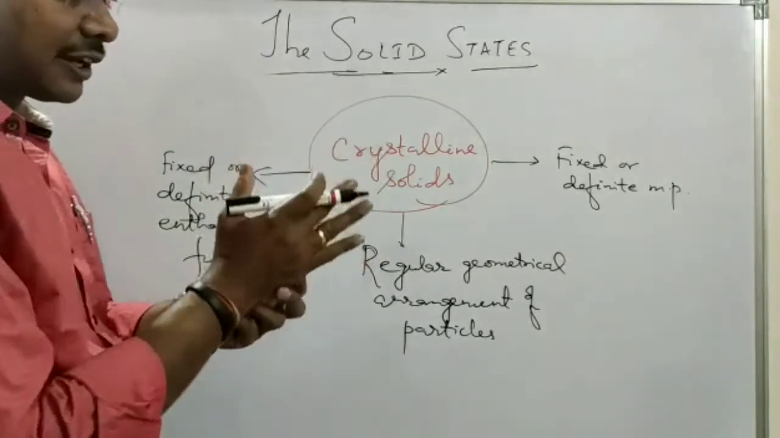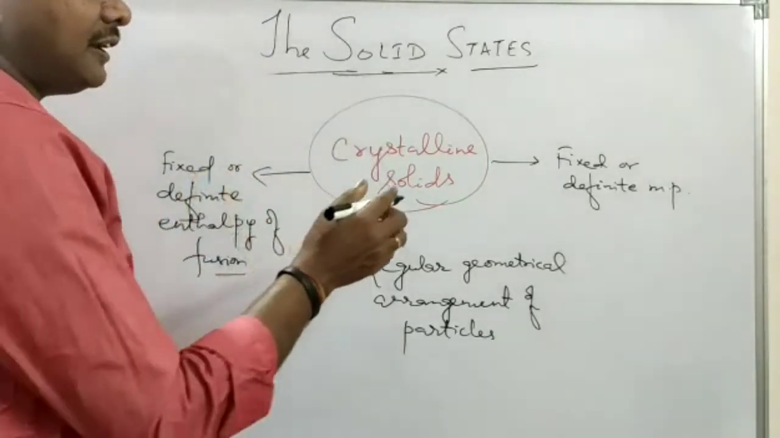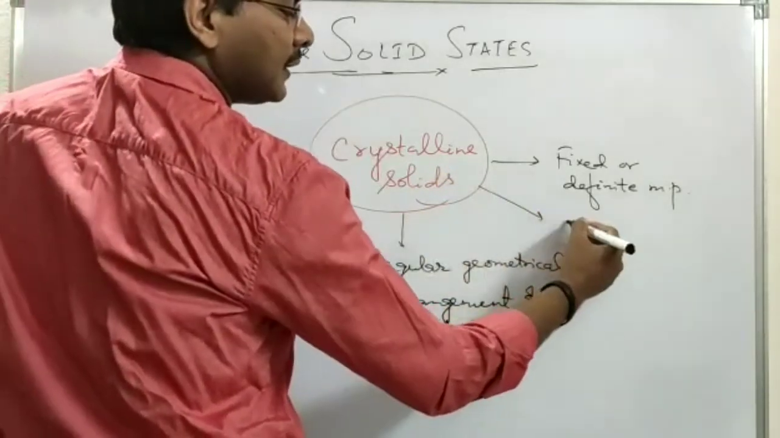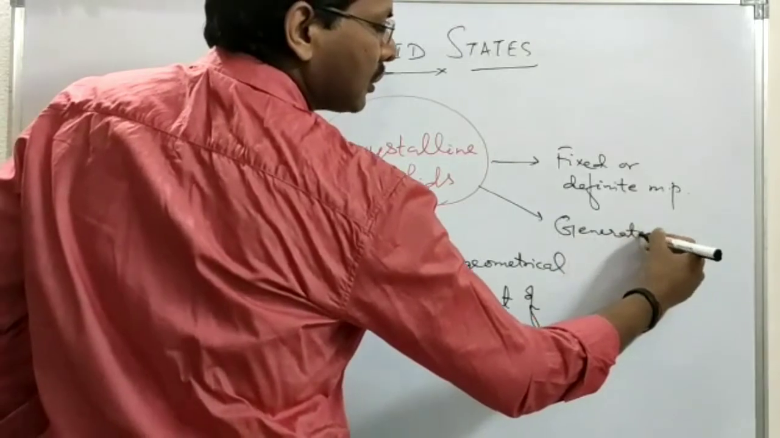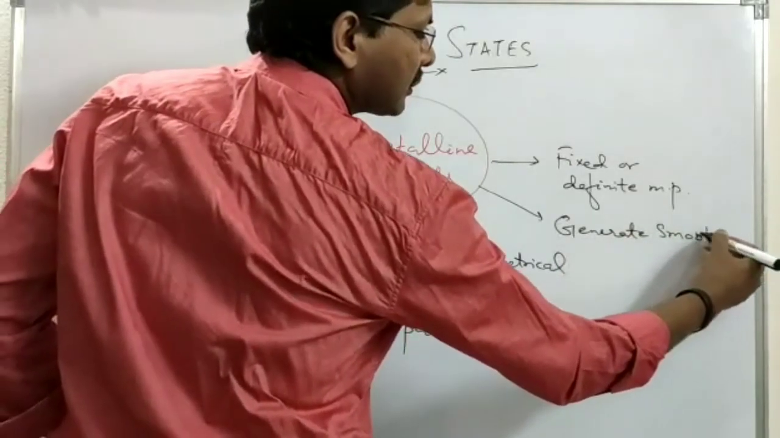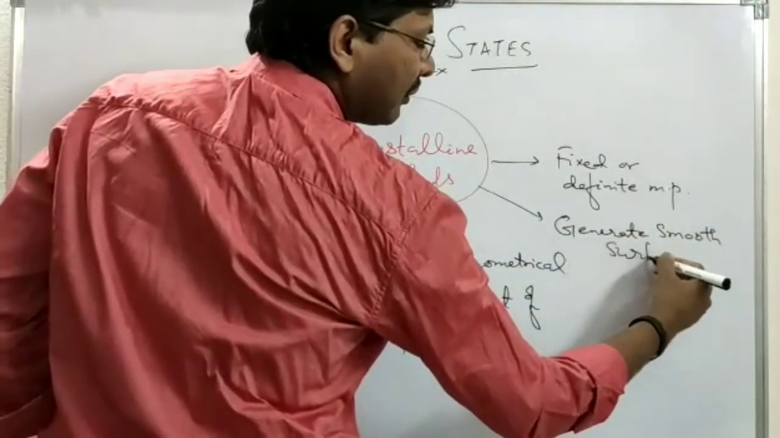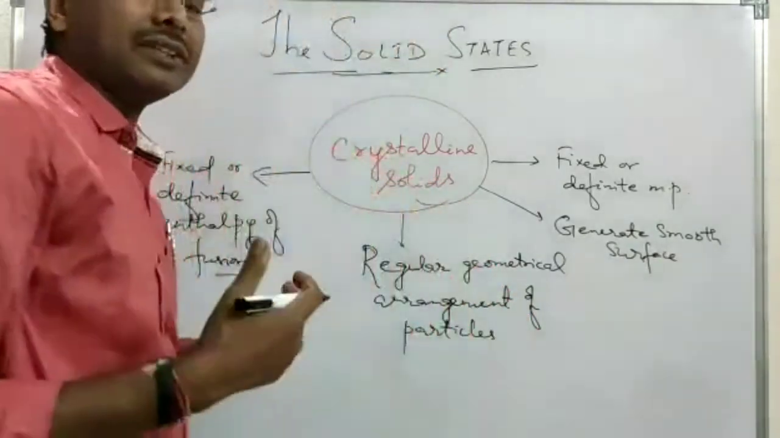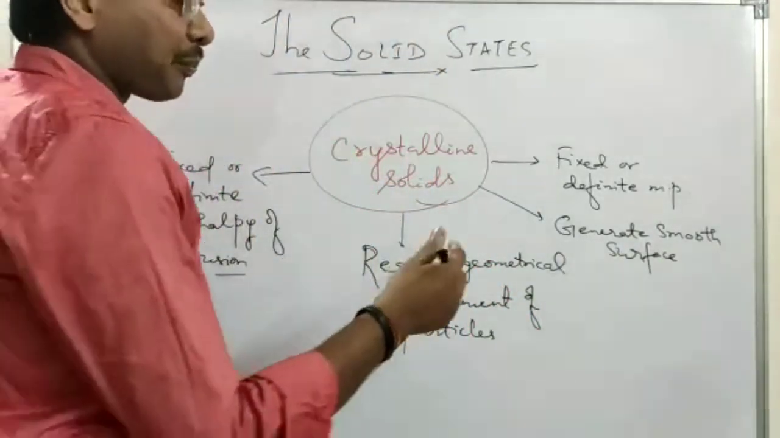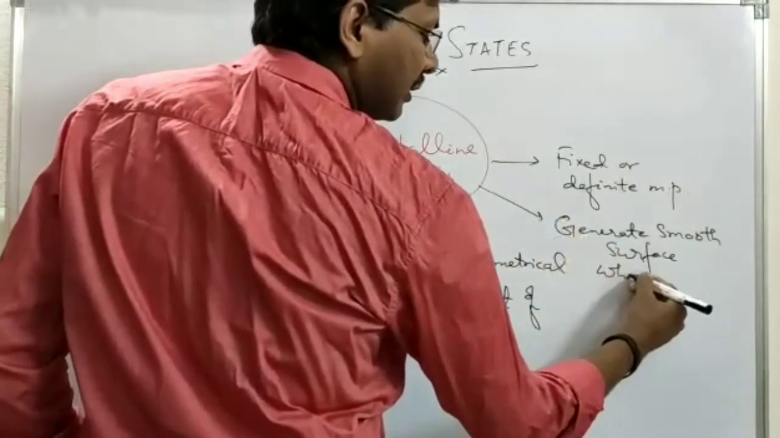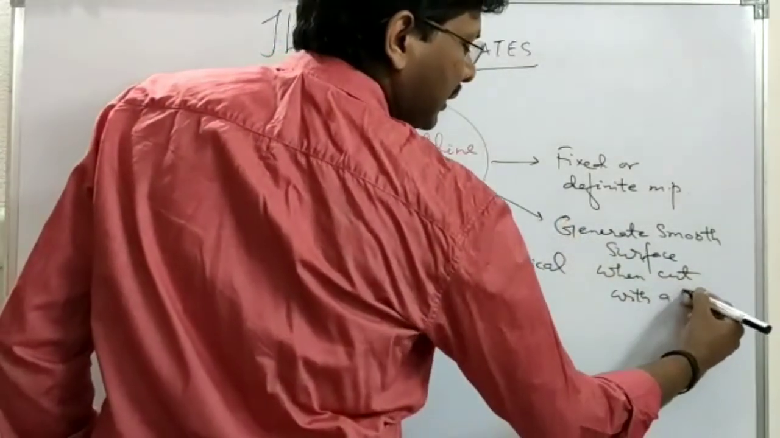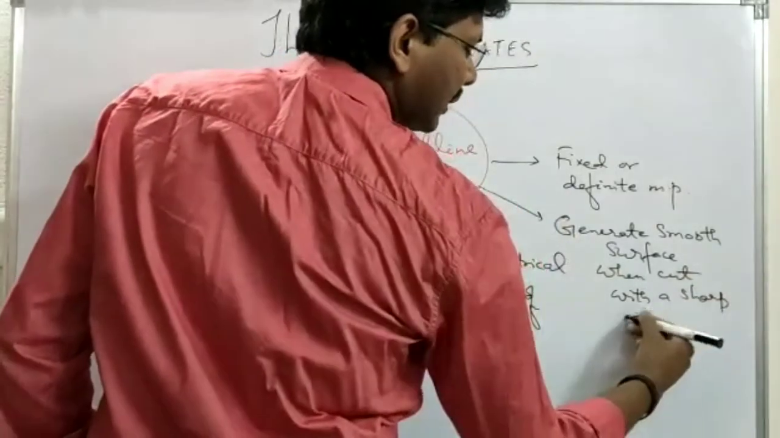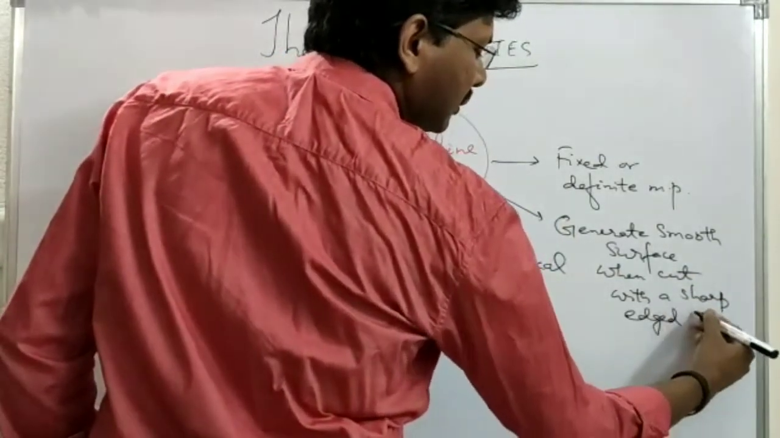When we cut a crystalline solid with a knife or any sharp edge tool, it generates a smooth surface.